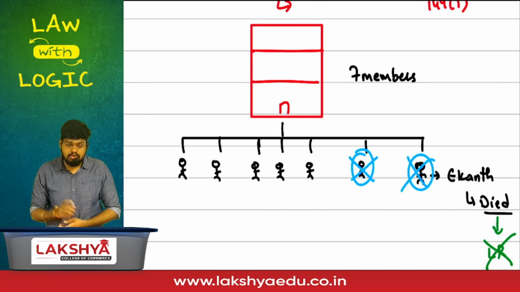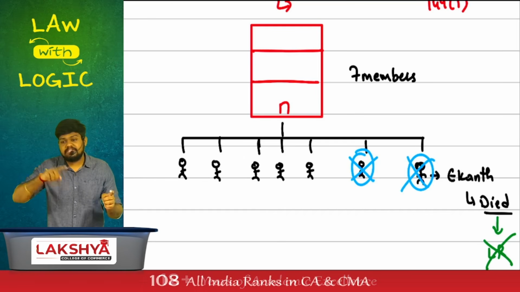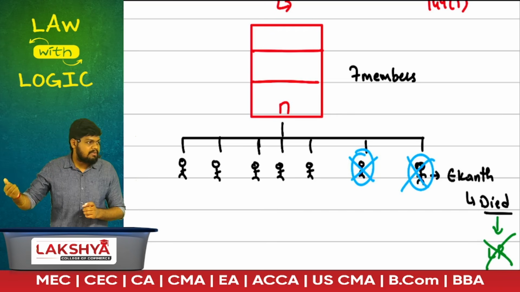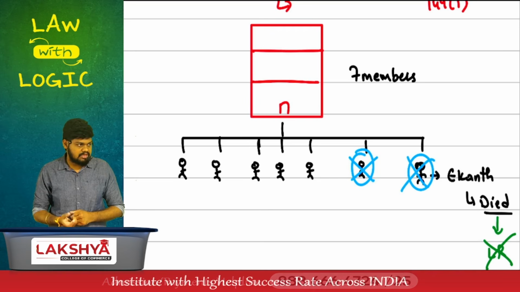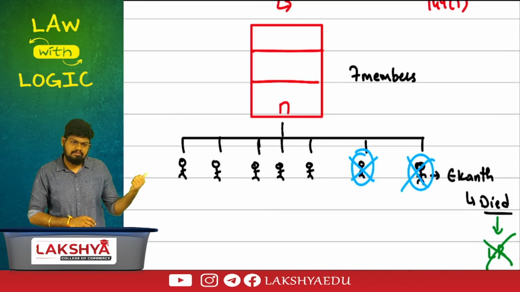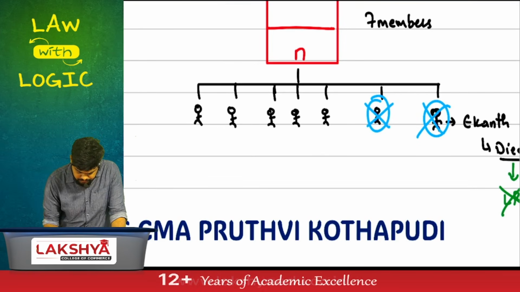If it fails to appoint members and meet the minimum requirement within 6 months, after the expiry of that period, all contracts entered by the company will be assumed to be entered by the members, the existing members of the company. In this case, how many? 5. Then who will be held liable? 5. Personally liable? Limited or unlimited liability?